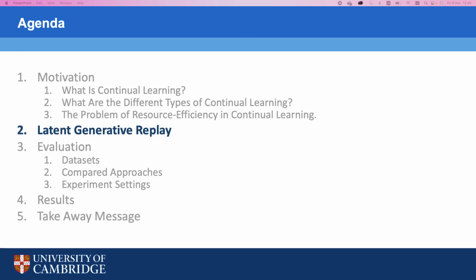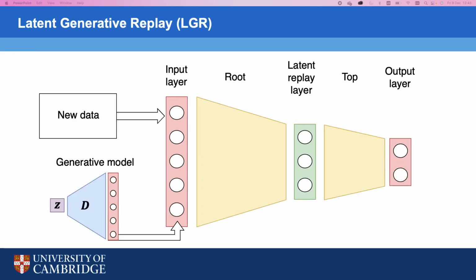And now I'll talk you through our proposed method, latent generative replay. The basic idea behind latent generative replay, or LGR, is that we use the insights from latent replay to modify the existing deep generative replay algorithm and make it more resource efficient. To do that, we introduced a few modifications.